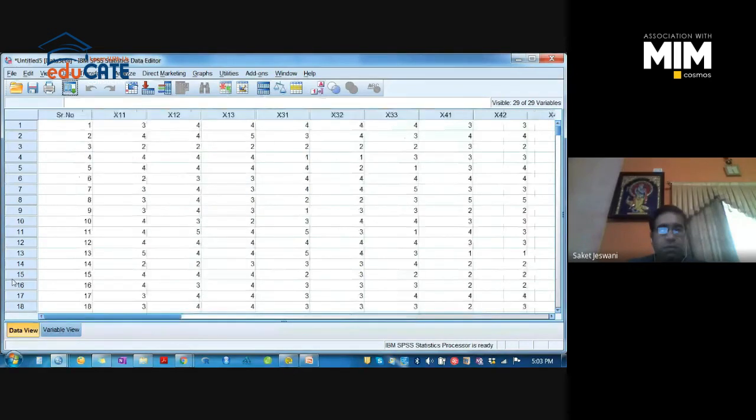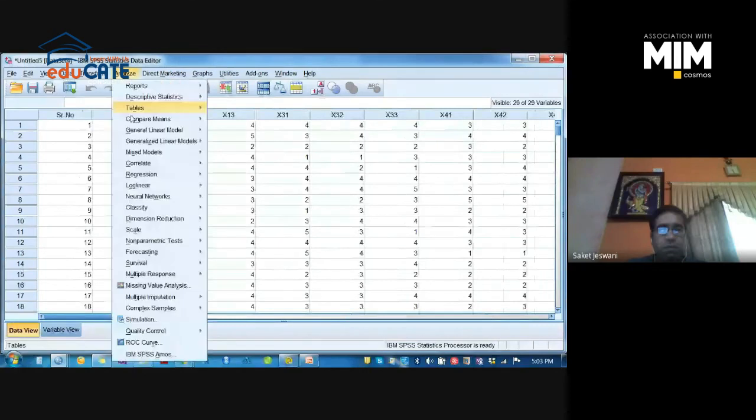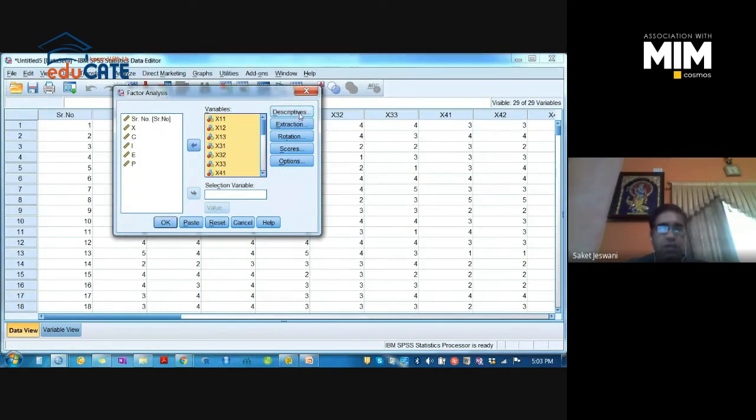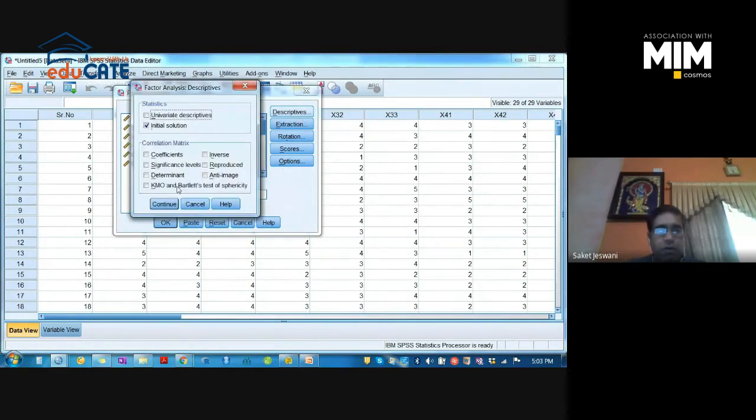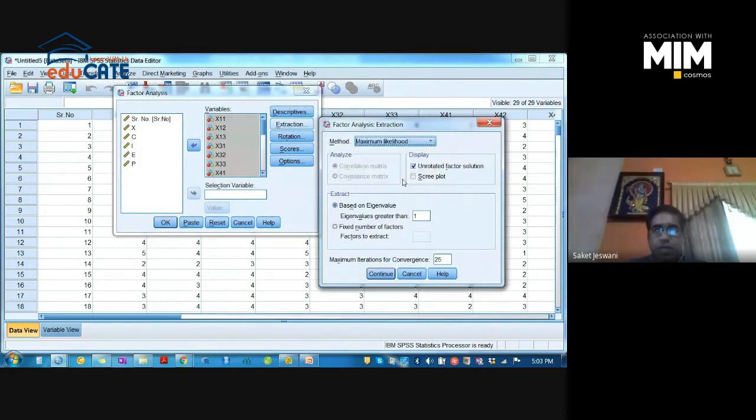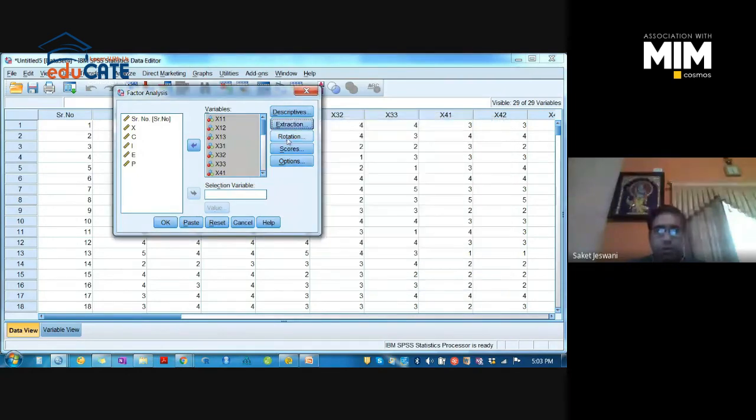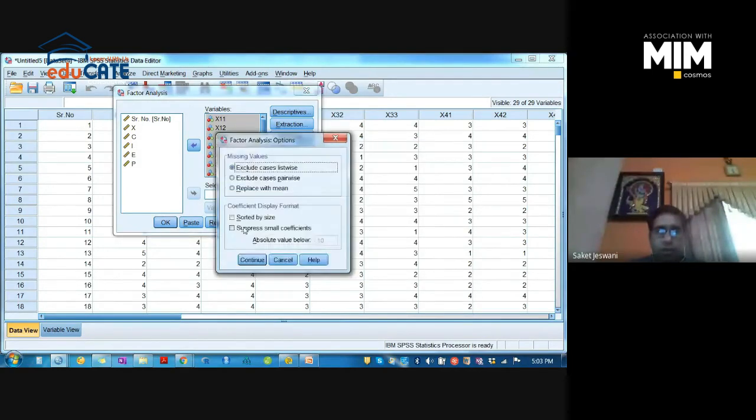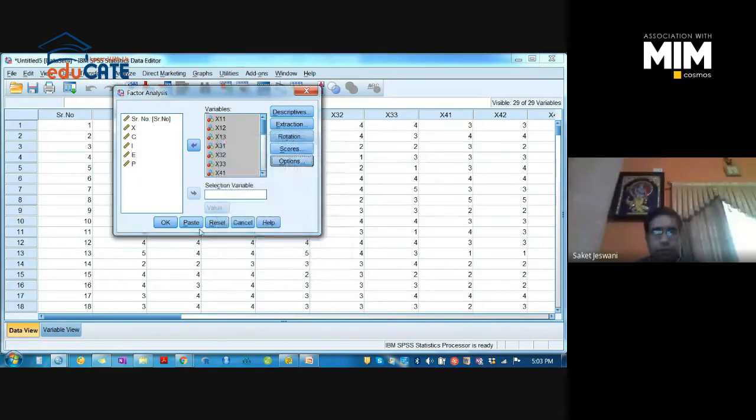I will go to Analyze, Dimension Reduction, Factor. These are all variables. These are mean values, I will not select these. I will only select till the items, and then transfer them to the variables. Go to Descriptives, KMO and Bartlett's test, Extraction. Let's check Maximum Likelihood, continue. Rotation, Promax, continue. Options, suppress values beyond 0.3, continue. Click on OK.